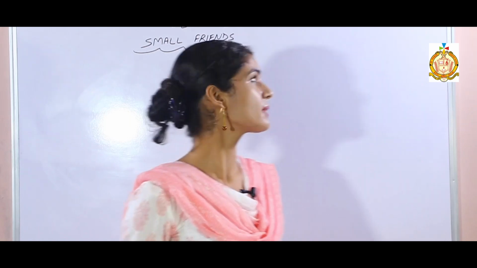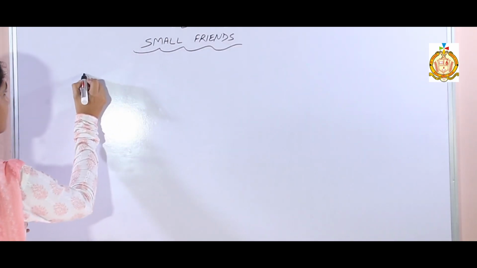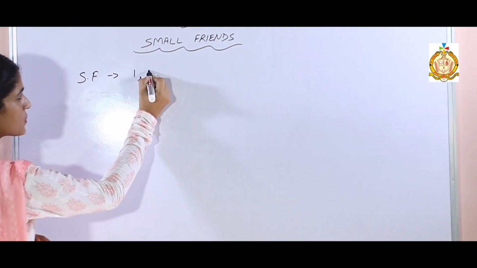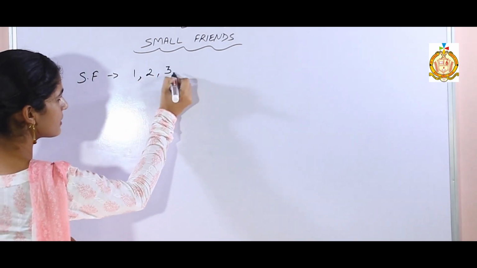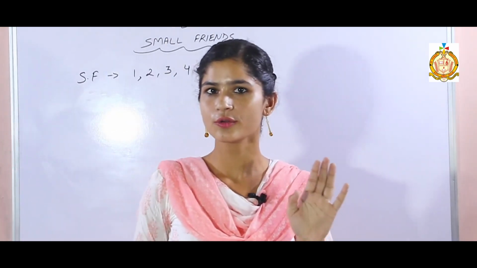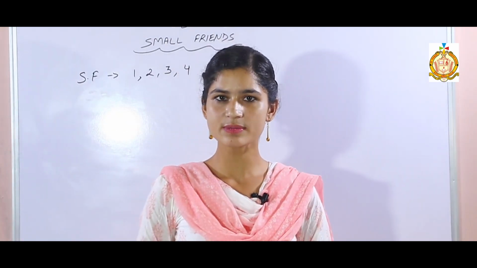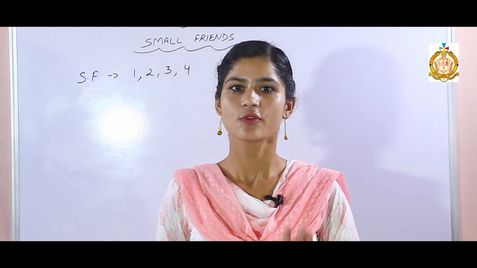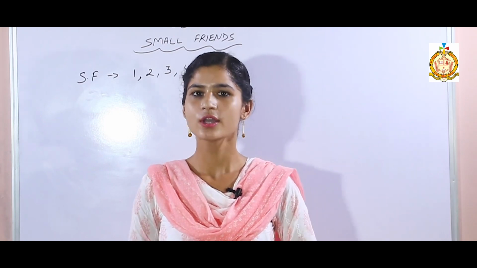5 से पहले कौन कौन से नंबर आते हैं? 5 से पहले आता है 1, 2, 3 and 4. These 4 numbers are known as small friends. Which numbers are known as small friends? 1, 2, 3 and 4. First 4 numbers are known as small friends.